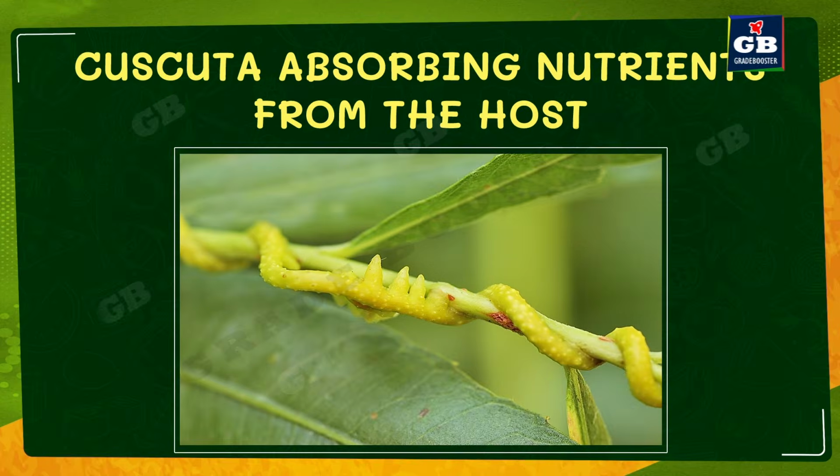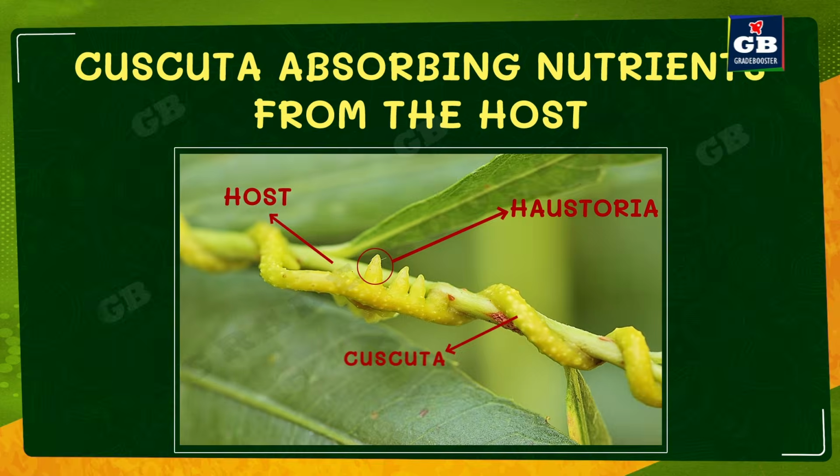Here we can see a Cuscuta coiling around a host plant and absorbing the nutrients. This Cuscuta is yellow or orange in color. It is not green because it does not have any chlorophyll and it cannot make its own food. Here we can see a close picture of haustoria, the root-like structures produced by the Cuscuta, and these root-like structures penetrate into the body of the host and absorb the nutrients directly.